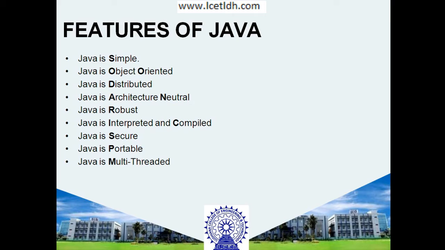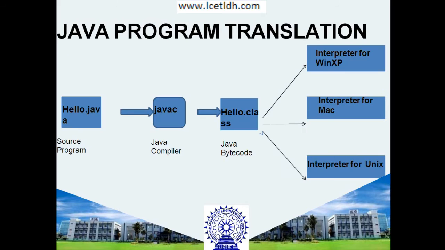It is multi-threaded, meaning there are small threads. A thread works like a process. A big process will break down into smaller processes. So in this way Java also works. Moving to the next, the translation of a Java program. First of all, you write a program, that is your source program.